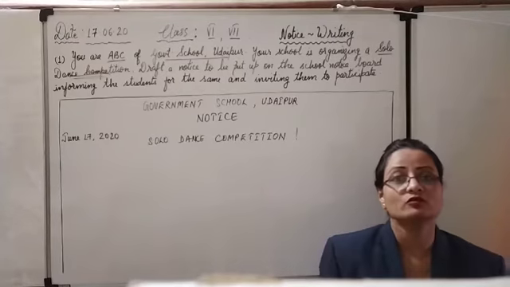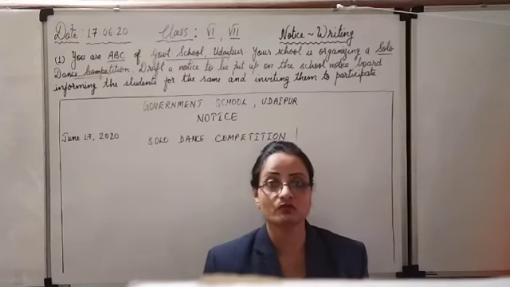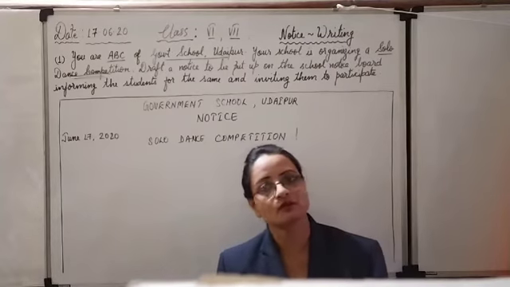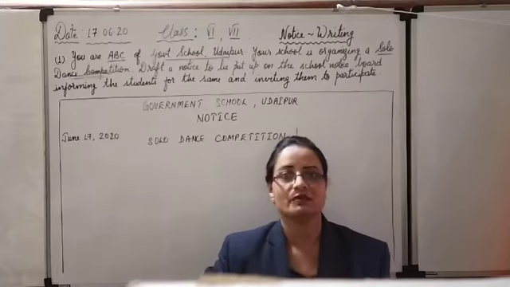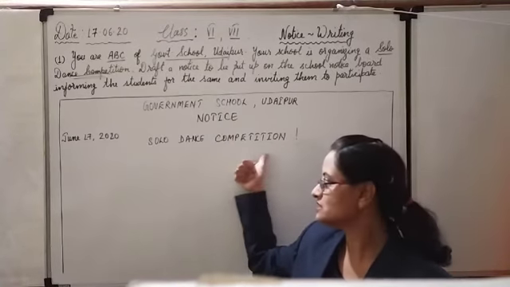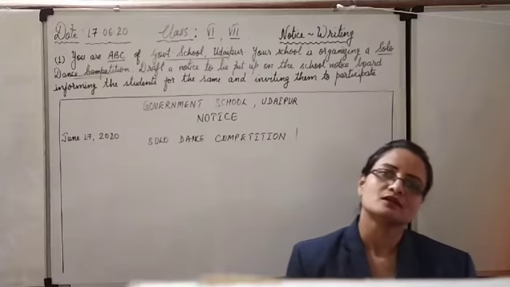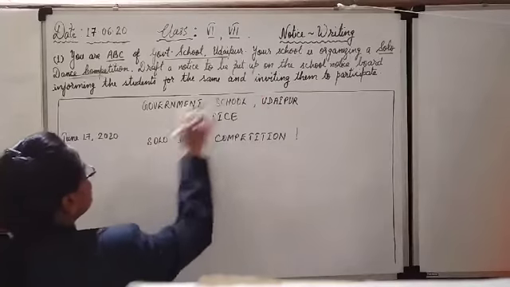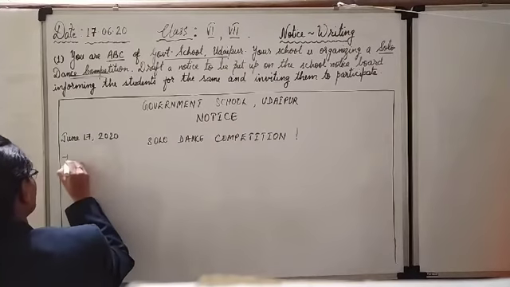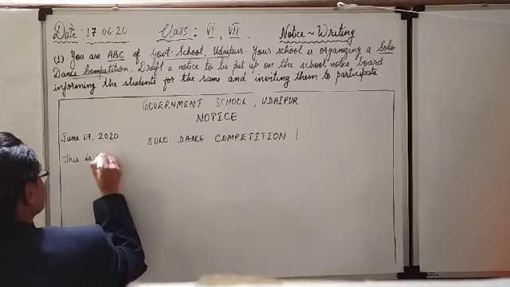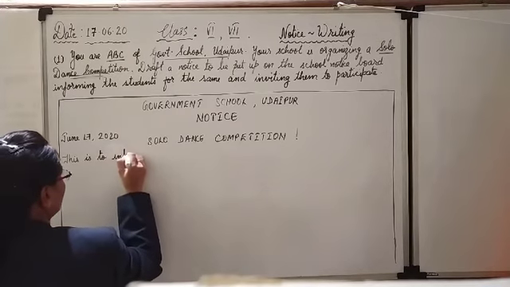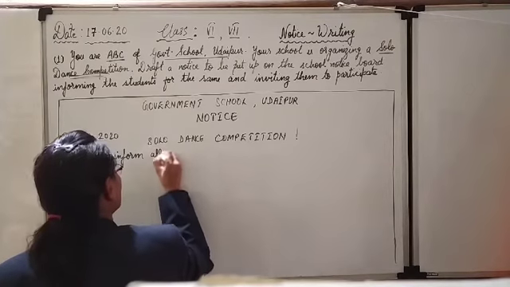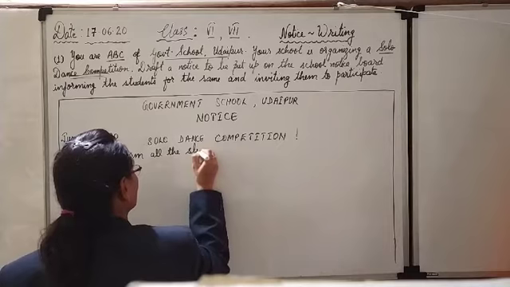In the second paragraph, you will invite the students. Invitation not for a party celebration, but for the activity in which they have to participate. Okay, you will invite them to participate in that activity which is given in the heading. Clear? So some language is also fixed. After writing, I will explain. Let us see. We will start like this. This is to inform. Some language, some sentences are fixed. You will learn by heart. This is to inform all the students that.